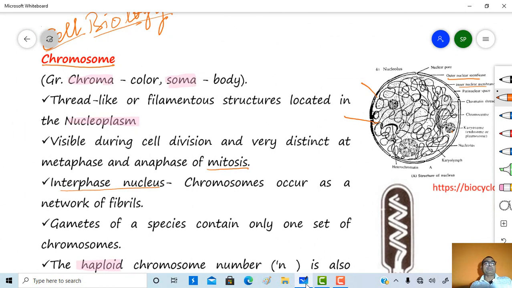So chromosome is a Greek word itself. It contains chroma and soma, where soma is the body while chroma is the color. So chromosomes are nothing but the colored bodies. In the nucleoplasm of the nucleus, these occur as a thread-like or filamentous structure.